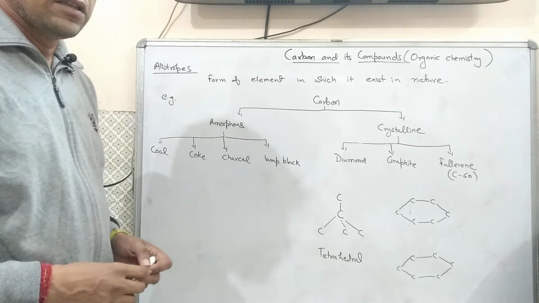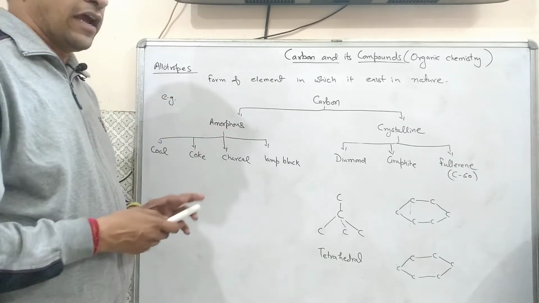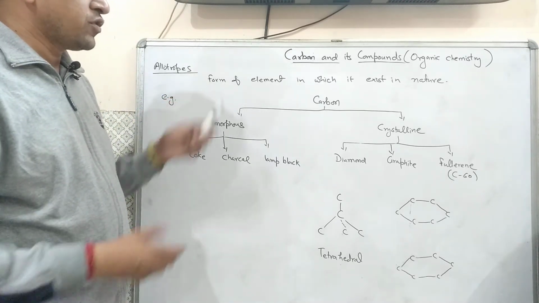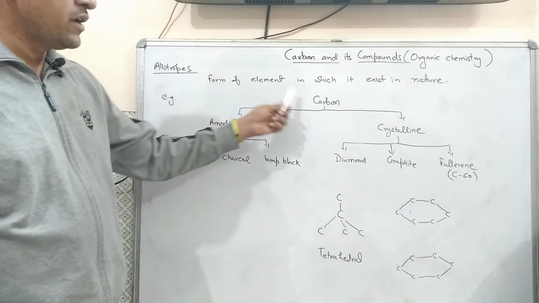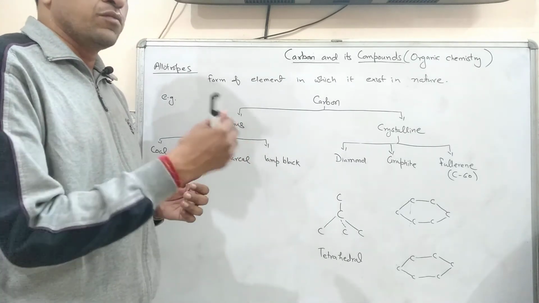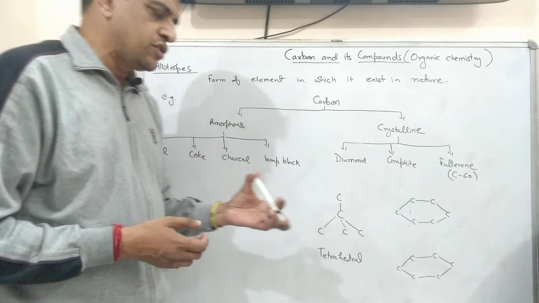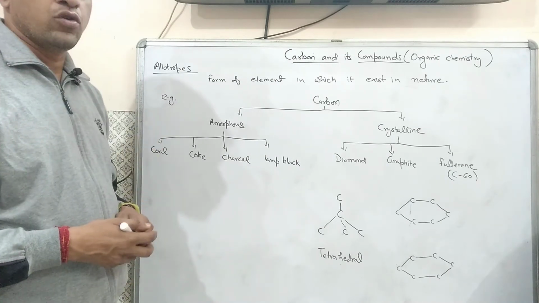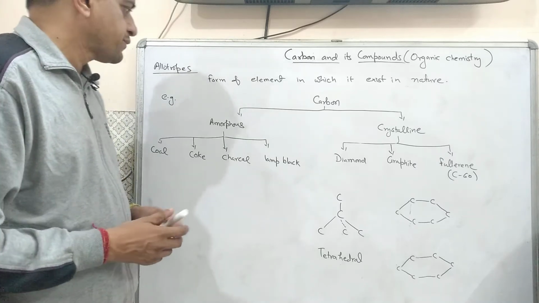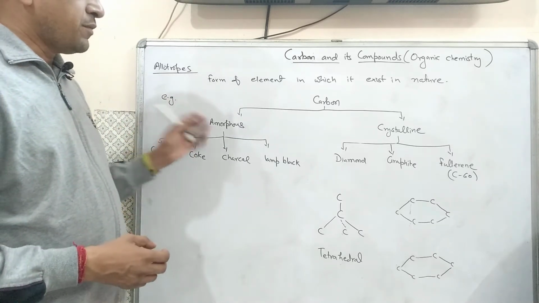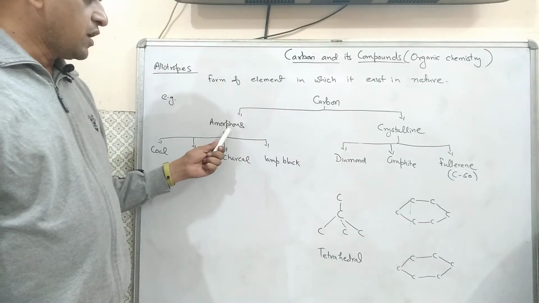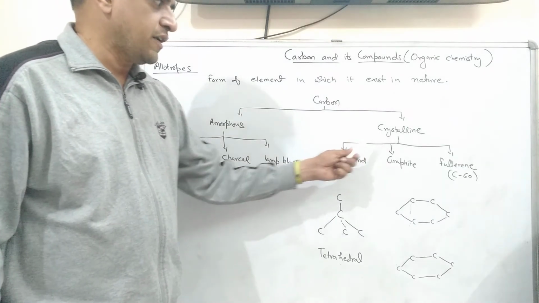Now, the other part of carbon, that is allotropes of carbon. The general definition of allotrope: it is the form of an element in which it exists in nature. That means if an element exists in more than one form in nature, that is called allotropes, and this property of the elements is also known as allotropy. Now, for example, carbon has two main allotropes in nature. One is amorphous and second is crystalline.